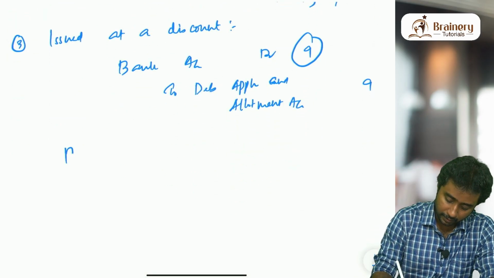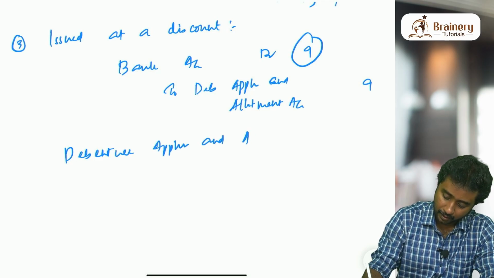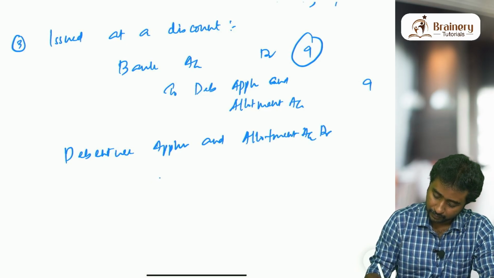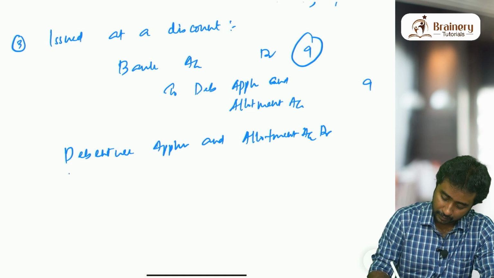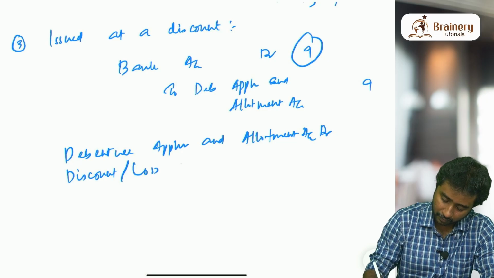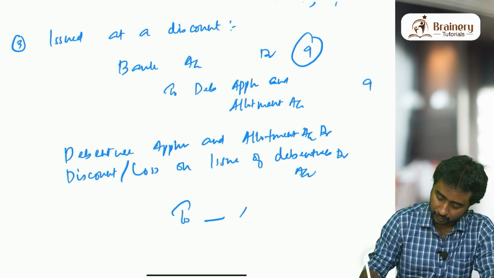Next entry, the basic format is the same again: debenture application and allotment account debit, discount or loss on issue of debentures account debit, to dash percentage debentures account.